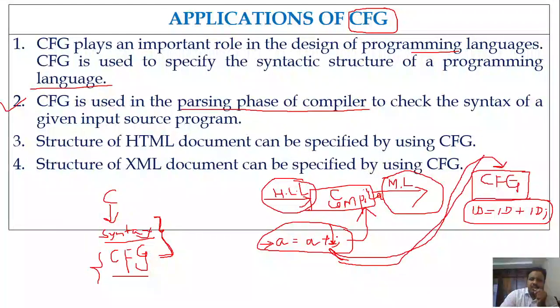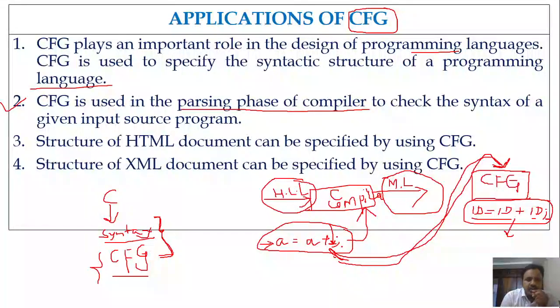the compiler will check whether the grammar is able to generate this particular input statement or not: id followed by id followed by plus semicolon. The grammar could not generate this input statement. Why? Because the rule is id followed by equal to followed by id followed by plus followed by id followed by semicolon, but we do not have this id. So the given input statement and the generated statement do not match. By considering this, the compiler can flash an error saying identifier is missing in such and such statement in such and such function.